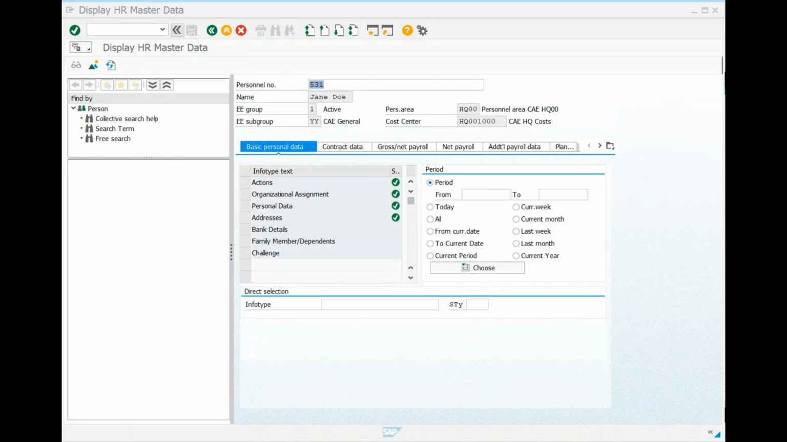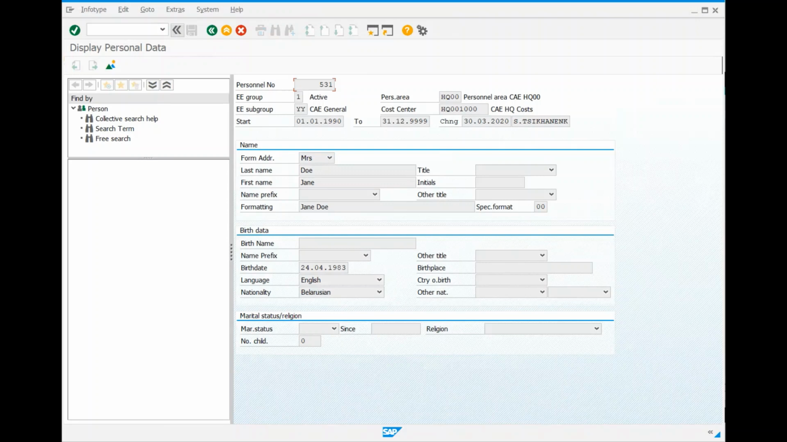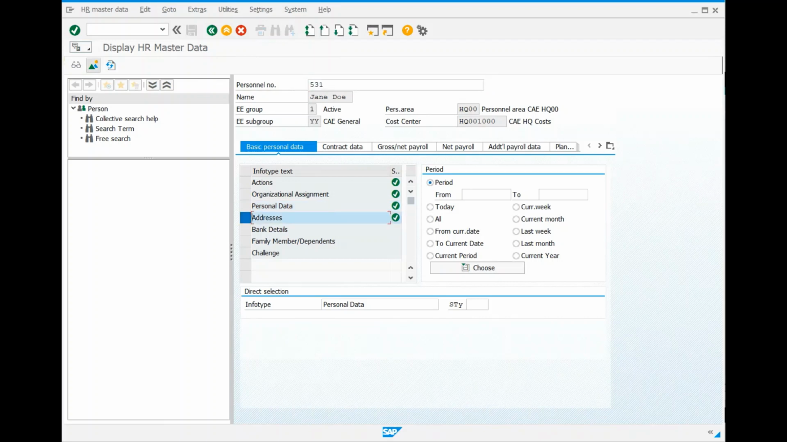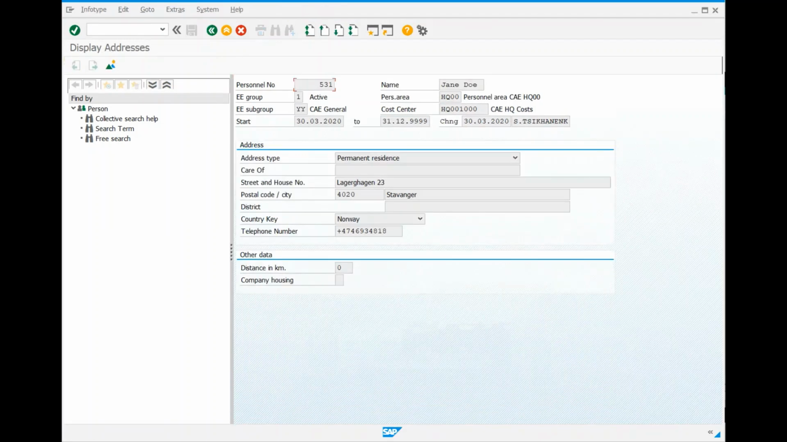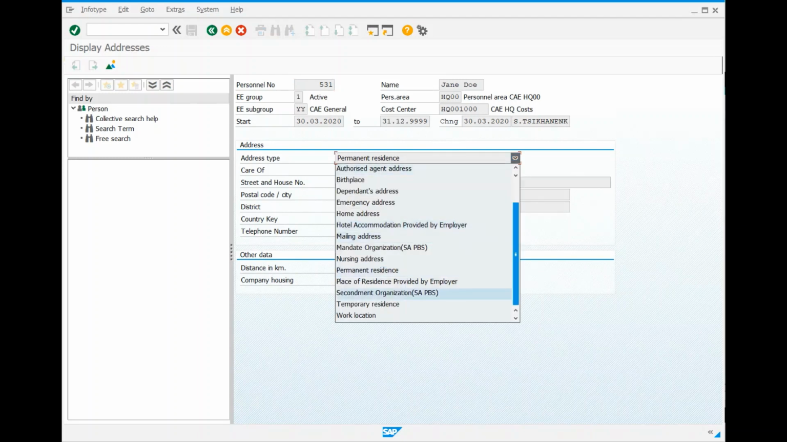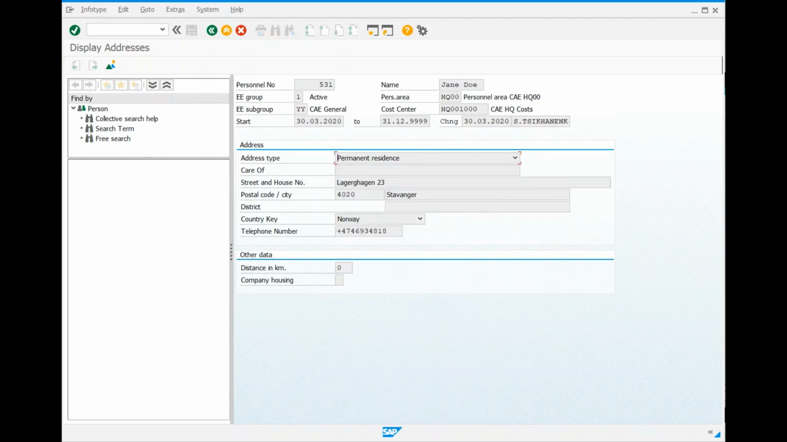And let's see the data that is created in the SAP Digital Backend System. So we have a personal number generated with the same name we used in the demonstration, and we can review the personal data, so we can see the gender is captured and also date of birth is captured as well. We also provided an address, so the address, when it's captured the first time, we capture as a permanent residence address. There are a lot of other residence addresses we can have, including a temporary one, and we can see the same as Laberhagen 23, Stavanger, and the telephone number here as well.